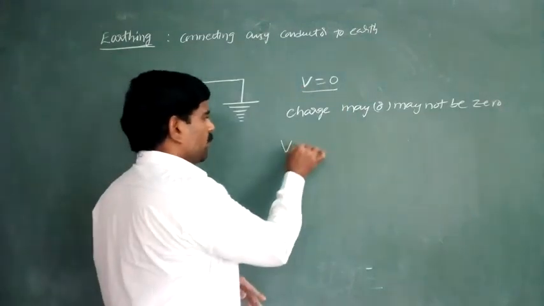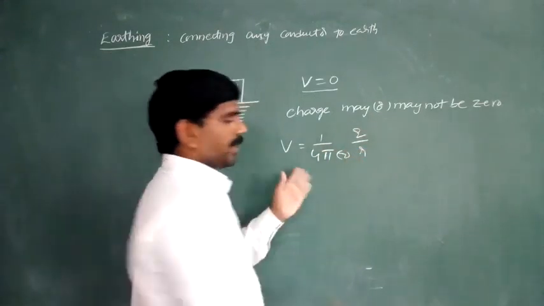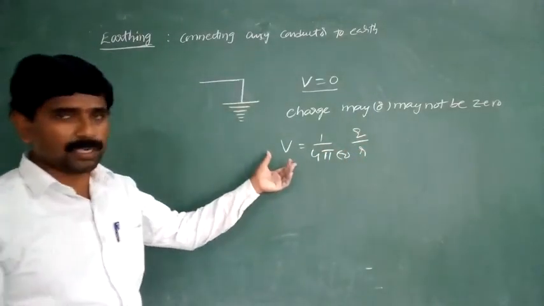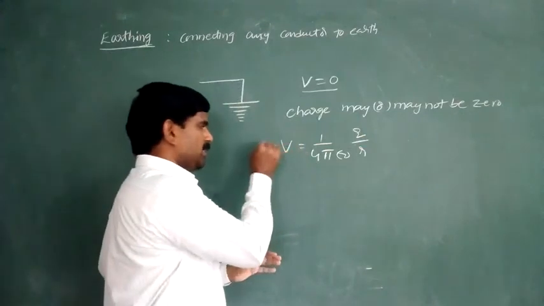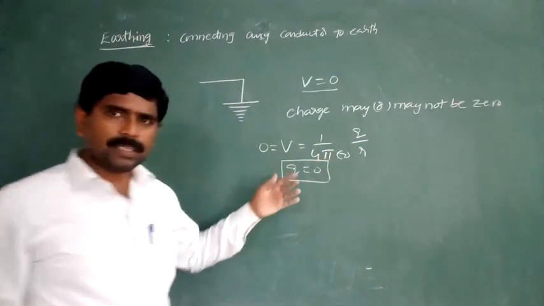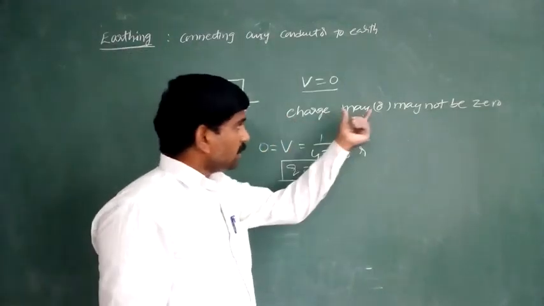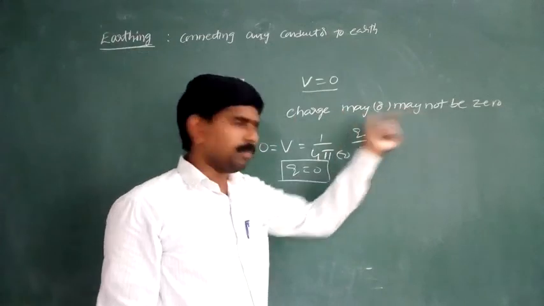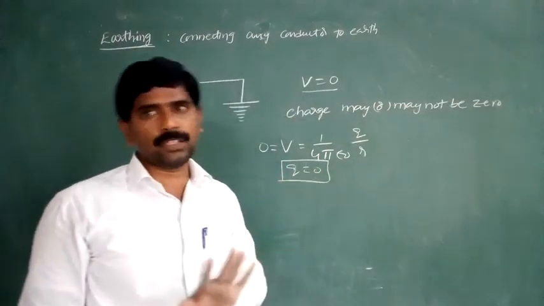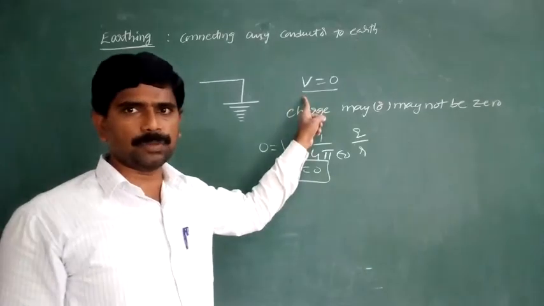Sir, we know that V is equal to 1 by 4 pi epsilon naught into Q by R in the case of the charged spherical shell potential expression. Here when the potential is equal to 0, the charge is equal to 0, yes, no doubt. That is right. That's why I am using the words: charge may or may not be 0.